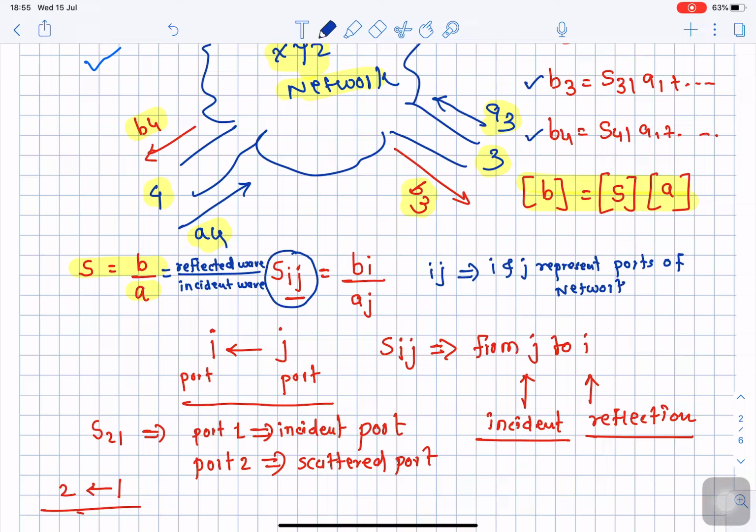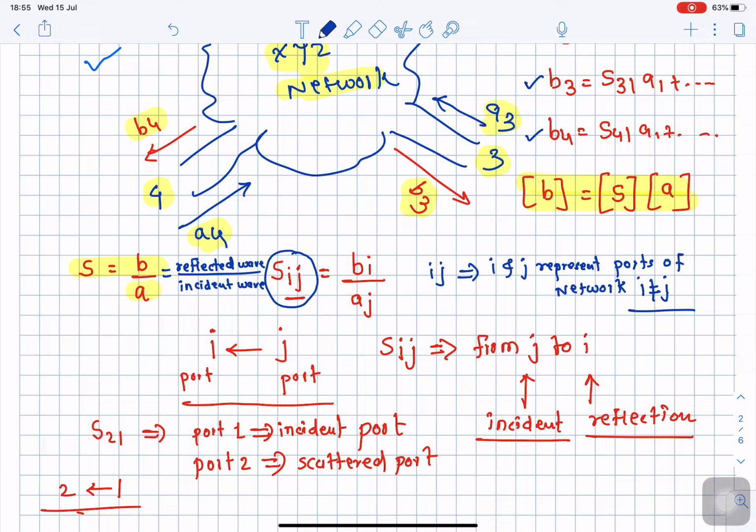Such that I and J are not equal. So this is very important. Okay, so what are I and J? I and J represent the port numbers, the total number of ports for the given circuit, such that I is not equal to J. That means these two ports are different; they are not denoting the same port.